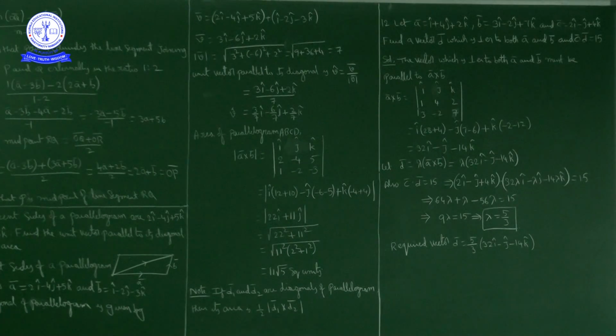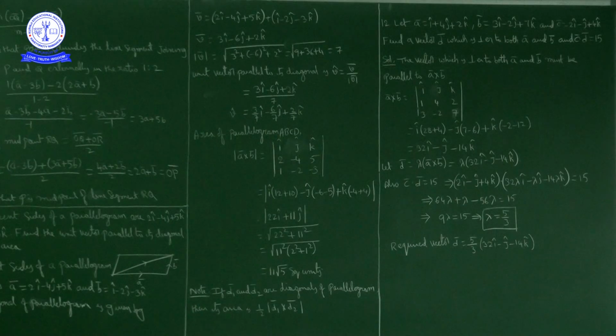Now what is given? A bar, B bar and C bar vectors are given. We have to find a vector D bar which is perpendicular to both A bar and B bar, and whose dot product with C bar is 15. A vector perpendicular to two vectors is parallel to its cross product. So first, A bar cross B bar we got 32 I cap minus J cap minus 14 K cap. D bar is some scalar multiple of it, so D bar is lambda times A bar cross B bar, where lambda is some scalar.